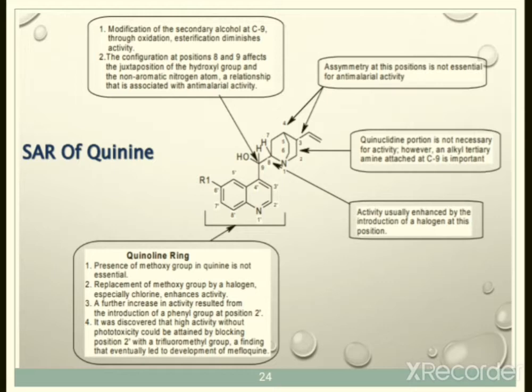Mefloquine is a similar kind of drug that is less phototoxic. So this is the SAR of quinine or cinchona alkaloids.